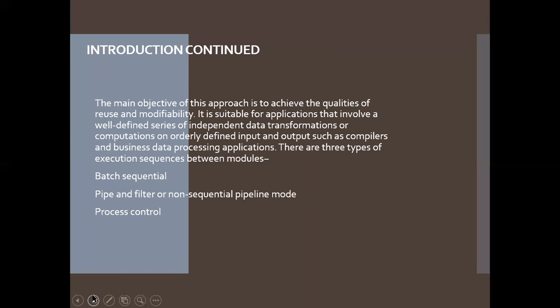The main objective of data flow structure is thus to achieve the qualities of reuse and modifiability. It is suitable for applications that involve a well-defined series of independent data transformations or computations on orderly defined input and output, such as compilers and business data processing applications. So there are three types of execution sequence between modules: batch sequential, pipe and filter or non-sequential pipeline mode, and the third one is process control.